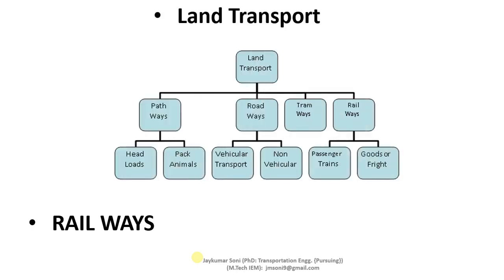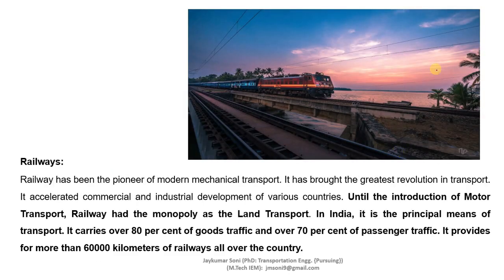And more than 60 kilometers of the railways are provided. So this is about the railways. There are two types of railways: passenger trains and goods trains, or freight trains, we all know. This is the photo of rail transport. It is the pioneer of modern mechanical transport. Until the introduction of motor transport, railway had the monopoly as the land transport. It carries over 80% of goods traffic and 70% of passenger traffic. So this was about the land transport.